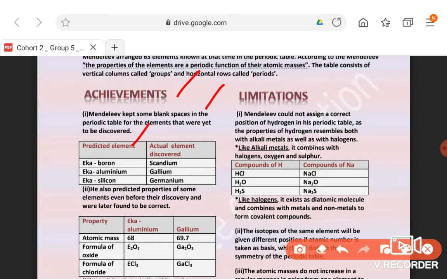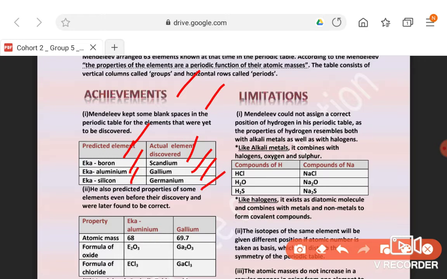So he named them Eka boron, and below boron he kept spaces for Eka aluminium and Eka silicon. Eka means similar to. Later they were discovered: Eka boron was discovered as scandium, Eka aluminium as gallium, and Eka silicon as germanium.